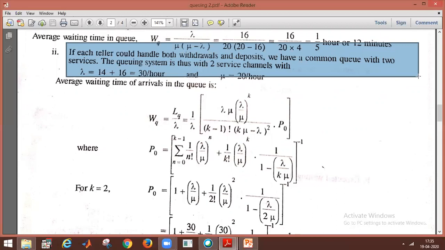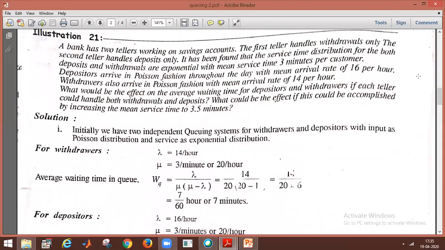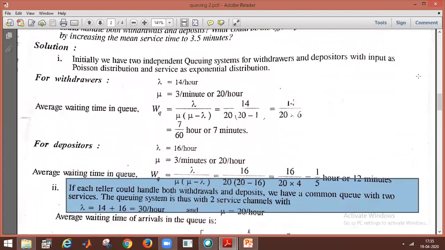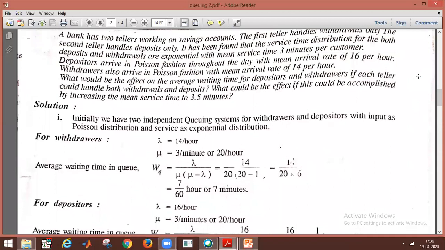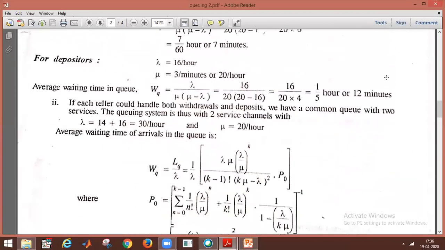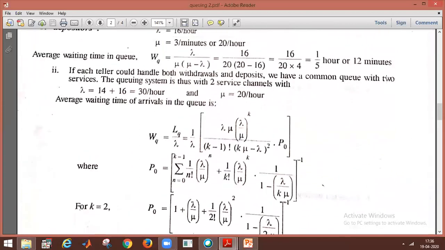That is, lambda is equal to 14 plus 16, where 14 is given in the question, and 16 per hour. So both will be added, that is 30 per hour, and mu is 20.